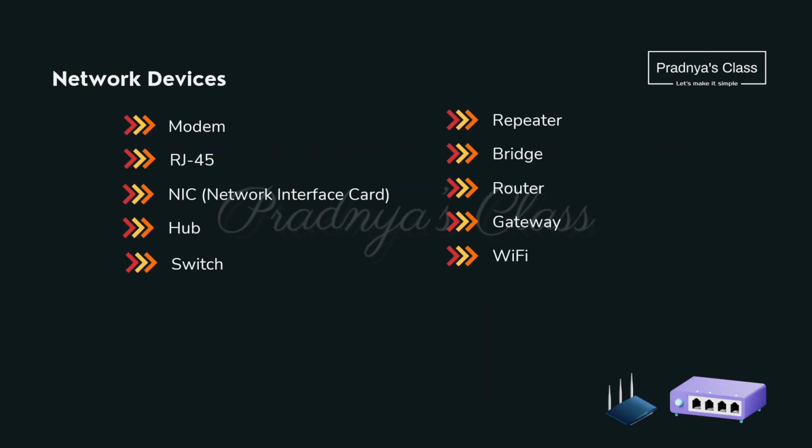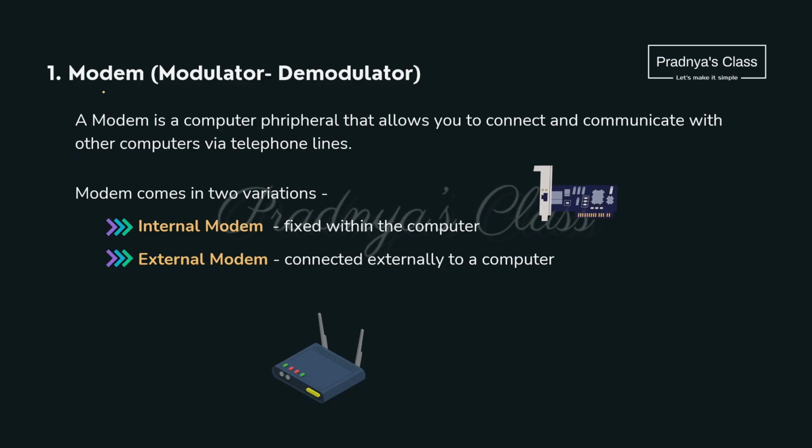It's time to proceed to the next important topic, that is network devices. There are a lot of network devices with the help of which we connect different devices in a network. So here is a list of different network devices. The first one is the modem. The full form is modulator and demodulator. This is used generally in the case of telephone lines.